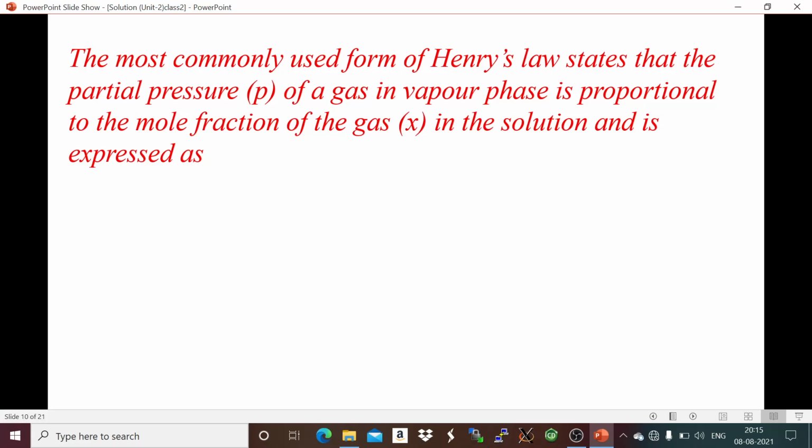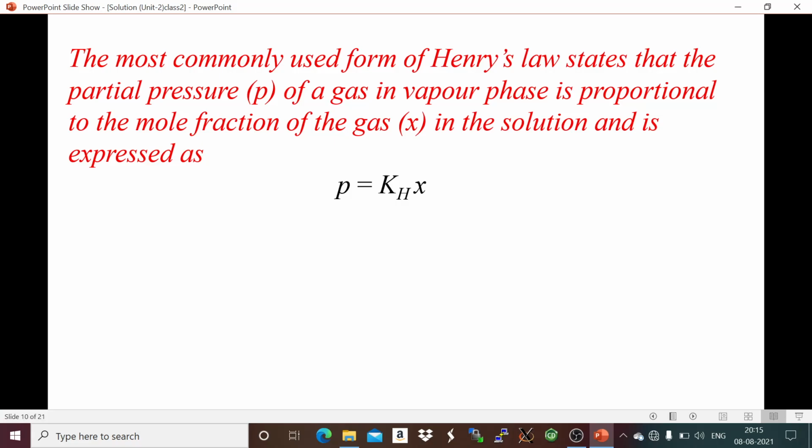Here this solubility term is expressed in terms of mole fraction. So the amount of solute is expressed in terms of mole fraction, the concentration term. So partial pressure is directly proportional to mole fraction.